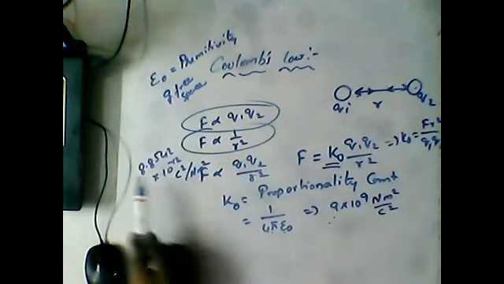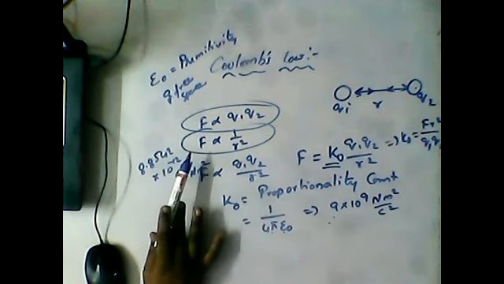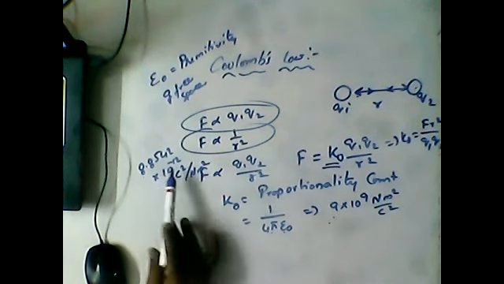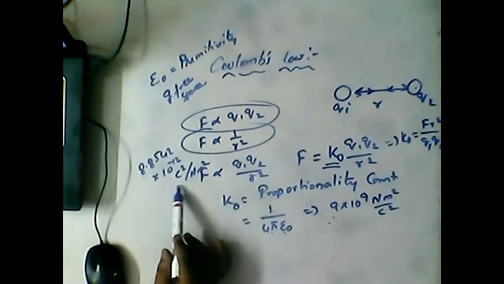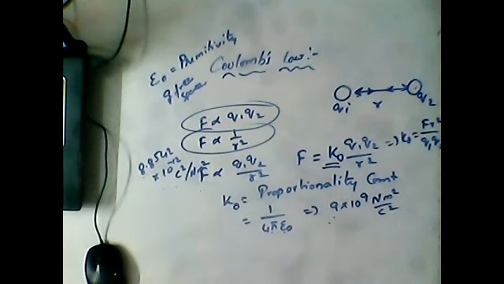Whereas epsilon is called the permittivity of free space, and its value is 8.8542 into 10 power minus 12 coulomb square per newton meter square. So this is Coulomb's law.